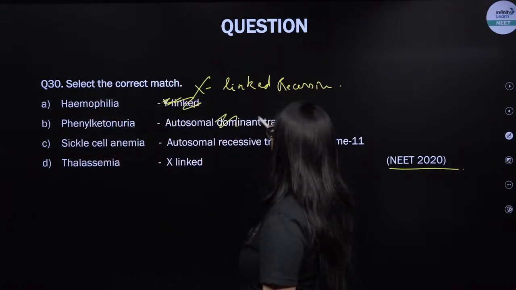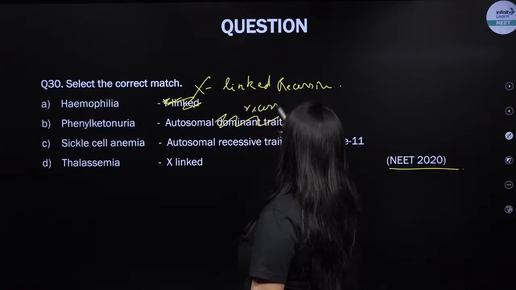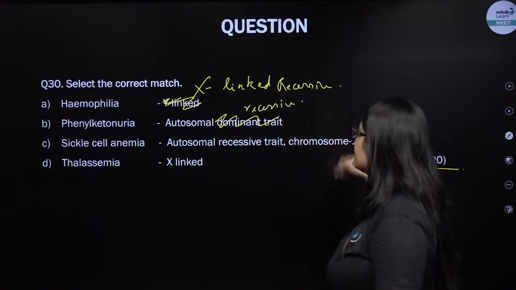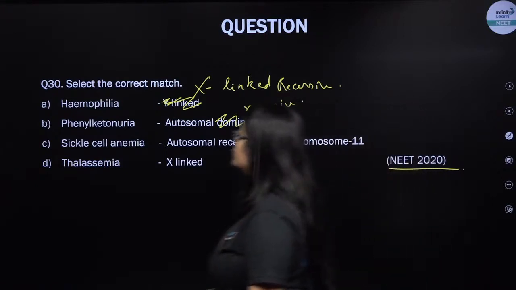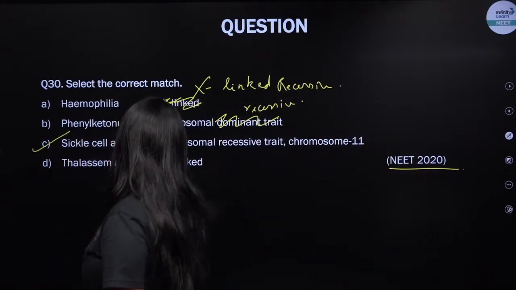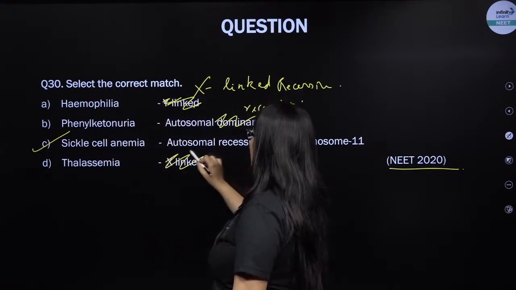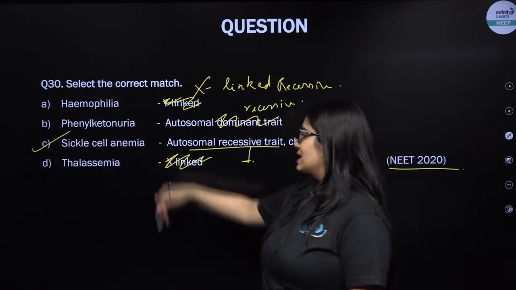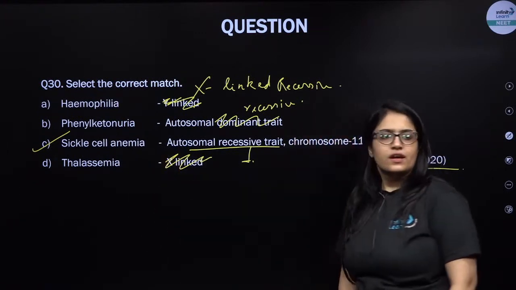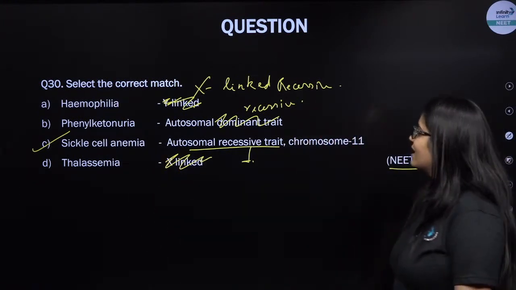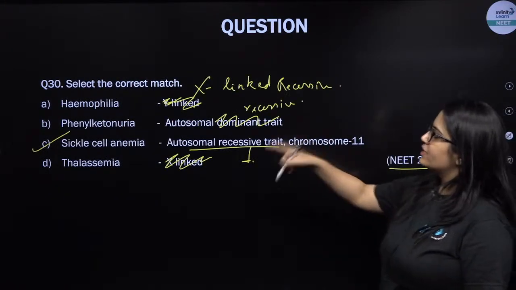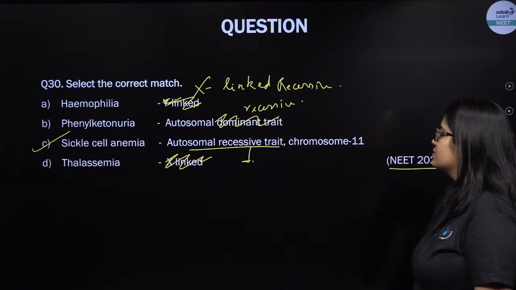Phenylketonuria is autosomal recessive. Sickle cell anemia is an autosomal recessive trait and is linked with chromosome number 11 genes. That's right. Thalassemia, X-linked? No, thalassemia is also an autosomal recessive trait. Right? So this is the correct one. Thalassemia is also autosomal recessive. Right, kids? Okay. So I hope I provided you the answer. The correct match is sickle cell anemia, autosomal recessive trait.